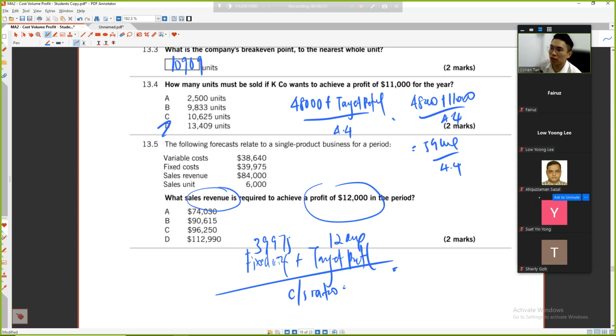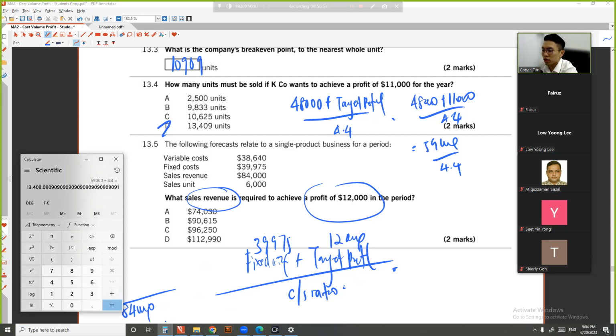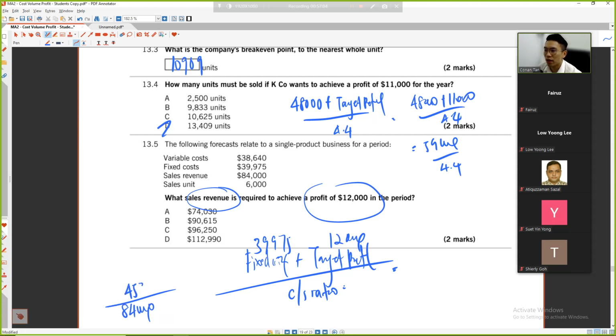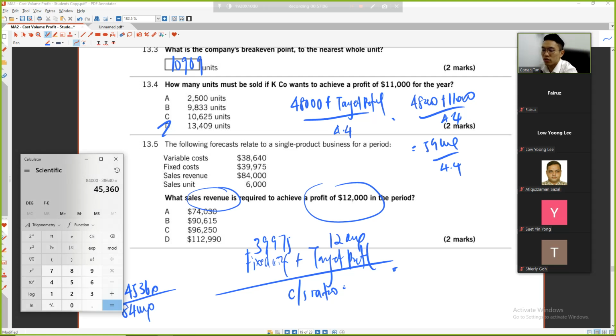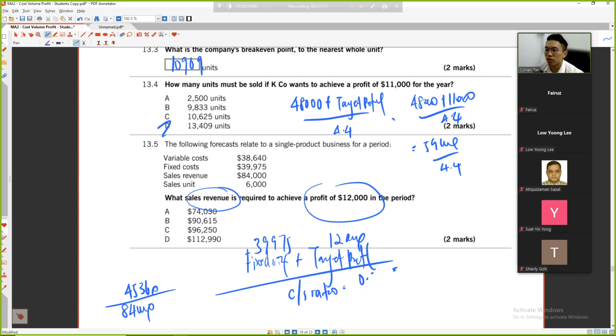CS ratio, how much is my contribution? My sales is 84,000. My contribution is 84,000 minus 38,640, which is 45,360. 45,360 divided by 84,000 is 0.54.